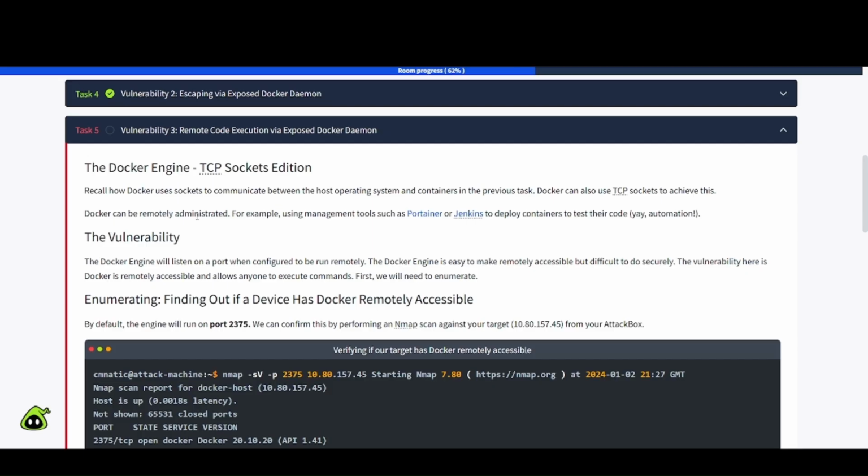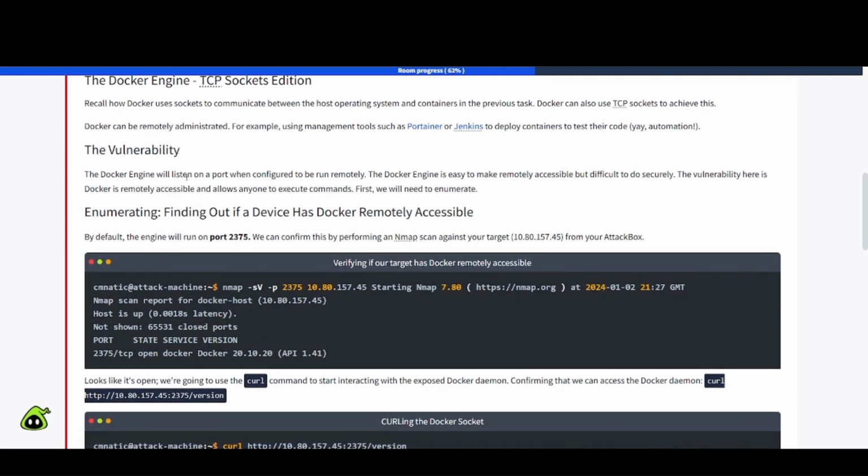Docker can be remotely administered, for example, using management tools such as Portainer or Jenkins to deploy containers to test their code. Yay, automation. The vulnerability. The Docker engine will listen on a port when configured to run remotely.